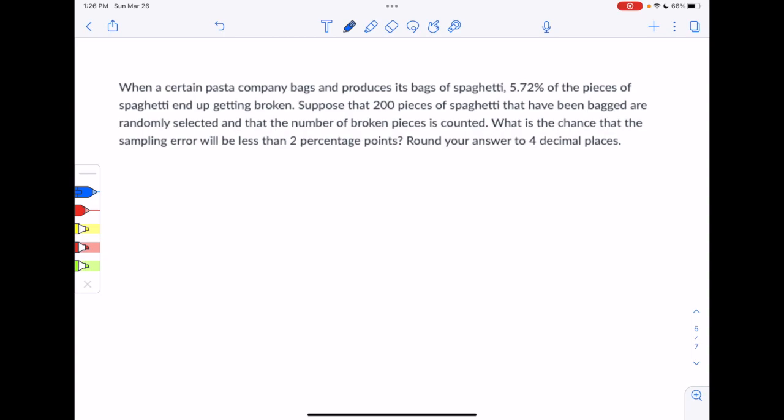All right, so the first thing we're going to do in the interest of giving help rather than answers is change this sample size from 200 to 180. And that is the sample size, so we'll go ahead and label that as n. And then instead of looking at the chance that our sampling error will be less than 2 percentage points, we're going to change that to 1.5 percentage points.